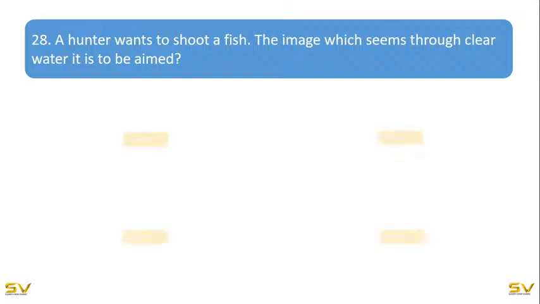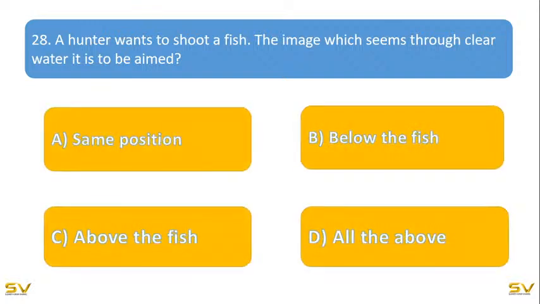So a hunter wants to shoot a fish. Then the image which seems through clear water, it is to be aimed. So if we want to aim it, where do we need to look?